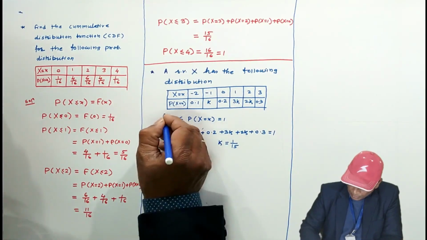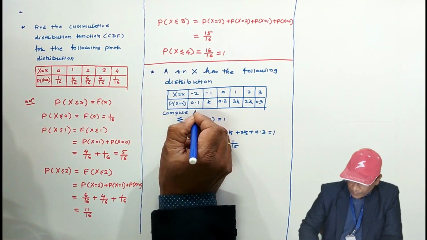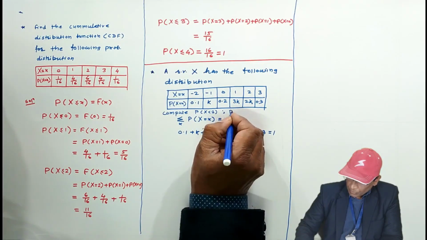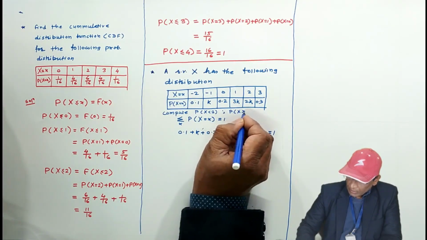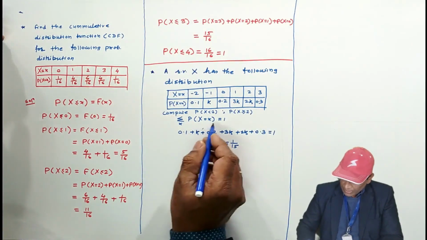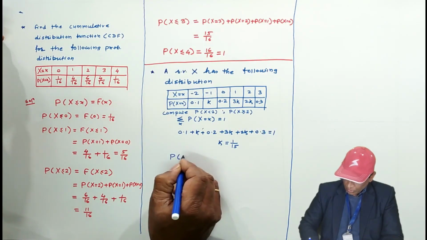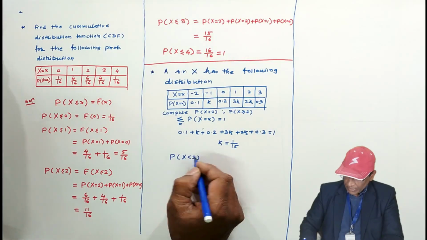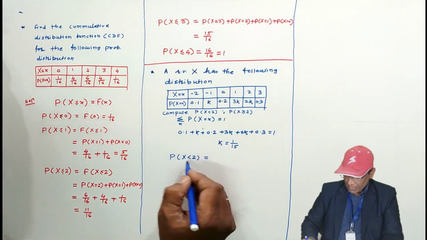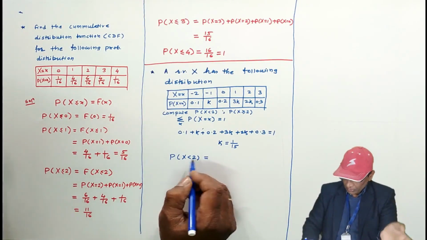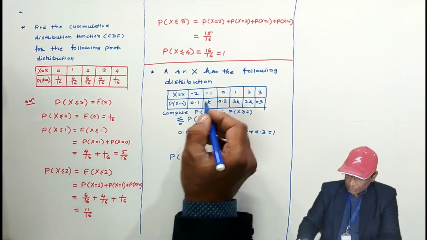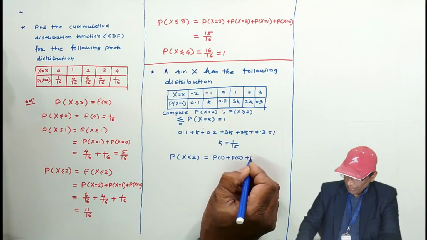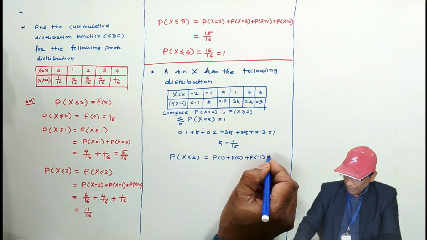The one more part: compute probability for x less than 2, and probability for x greater than or equal to 2. The probability for x less than 2, I will not solve this problem completely because we have done the same thing here. Probability for x less than 2 means what? It is strictly less than 2. 2 is not included. For x less than 2 it means P of 1, P of 0, P of minus 1, P of minus 2.